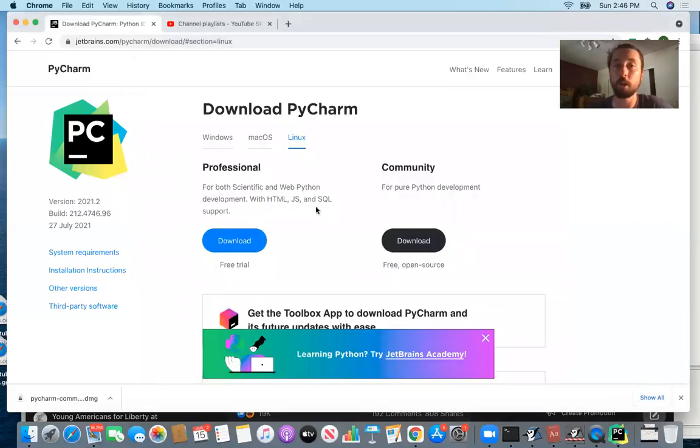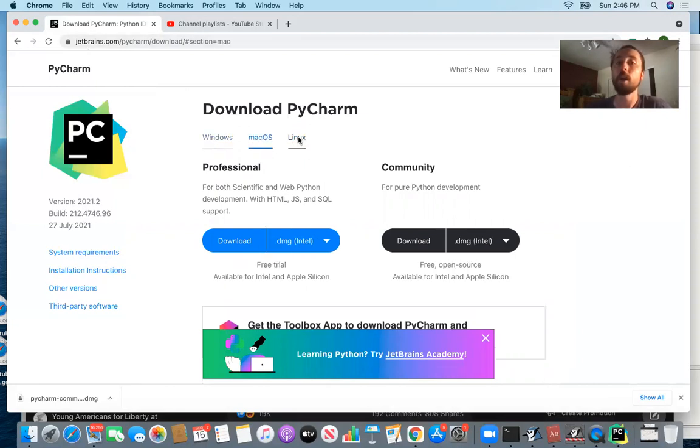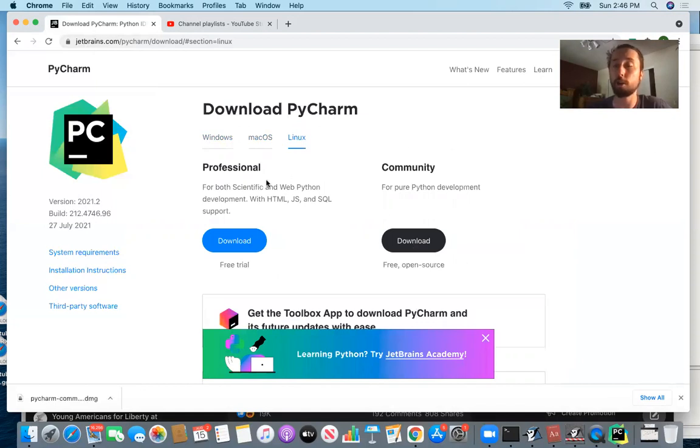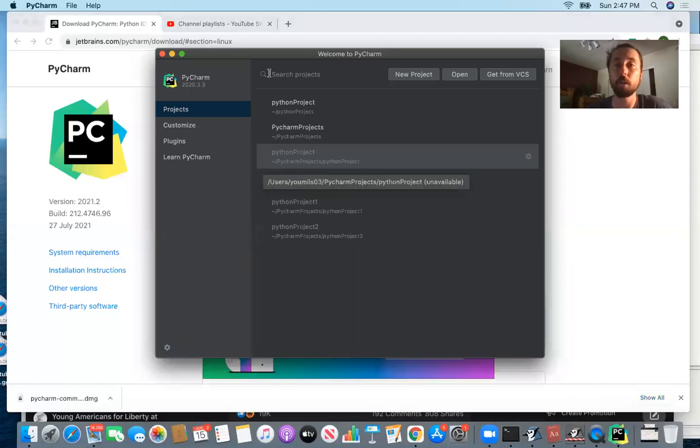If you haven't done this already, you didn't make it to lesson 0, just go ahead and Google download PyCharm or something. It's a link from JetBrains, and then you can go ahead and pick your operating system. And then you're going to be looking at the community version rather than the professional, because the community is the free version, and it's going to be probably more than enough for the purpose of these videos. So now that we have PyCharm, we're 2.5 minutes in. So I'm going to make these videos about 20 minutes long going forward.